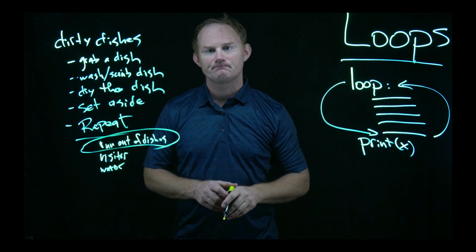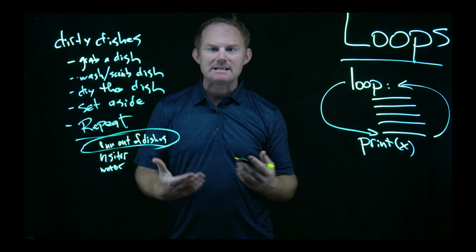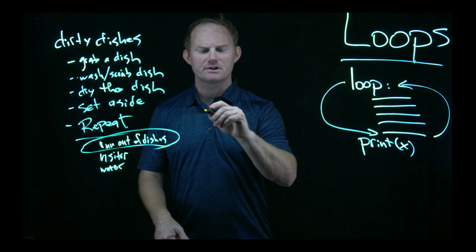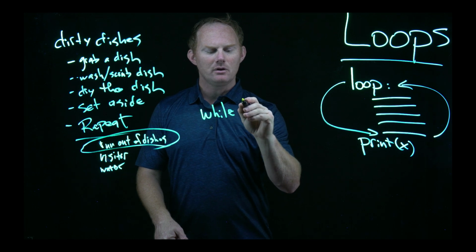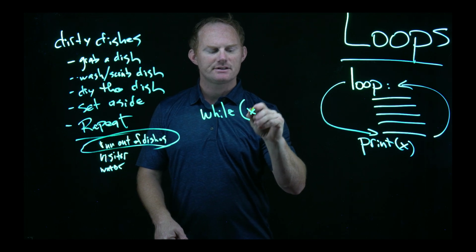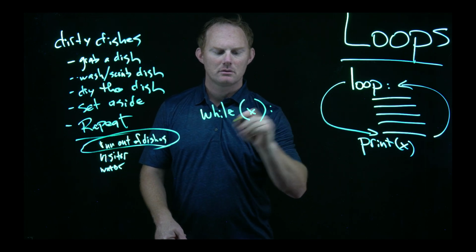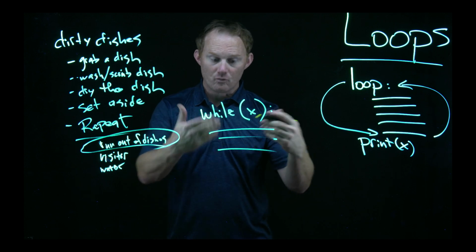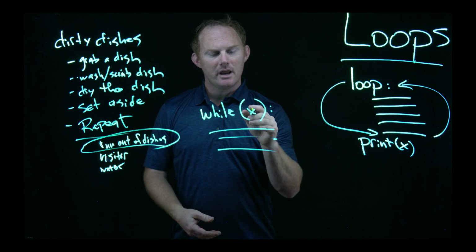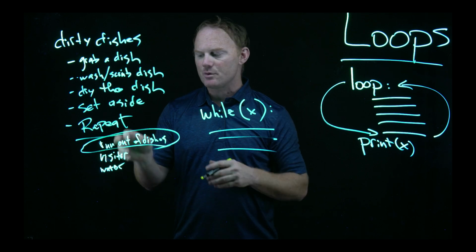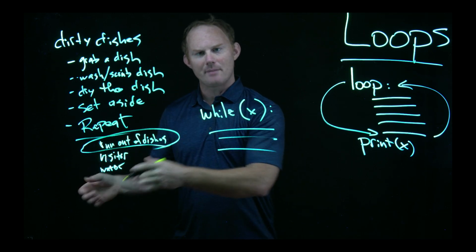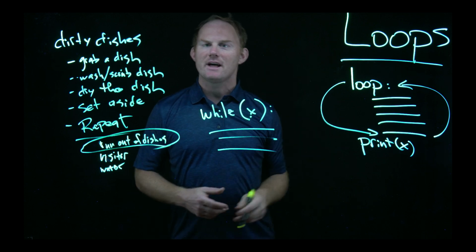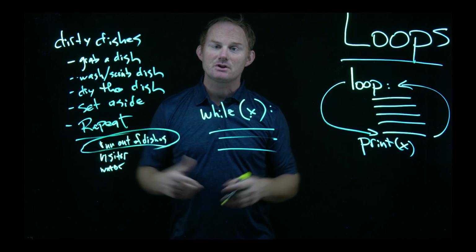Okay, so there are two sort of syntaxes, like I said, and we'll code these out here in just a minute. There's what is called a while loop, and a while loop will be while this thing is true, run this code. In our example, it would be while there's still another dish, grab the next one, grab the next one, grab the next one. Oh, that's not true anymore. There are no more dishes. That means our loop is done.